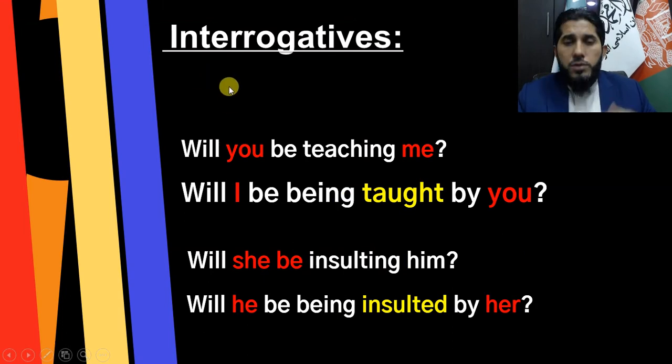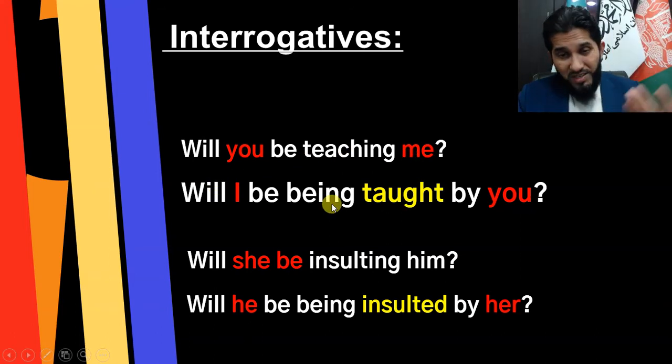So interrogatives or yes no questions. So first you bring will, then subject, then be, and then main verb in ing form, then object. Will you be teaching me? Now, will I be being taught by you? See, object of the active sentence became the subject of our passive sentence. And you, it's in same form, but here it is subject, here it's object. In main verb, teaching is changed to past participle third form. So will you be teaching me? Will I be being taught by you?